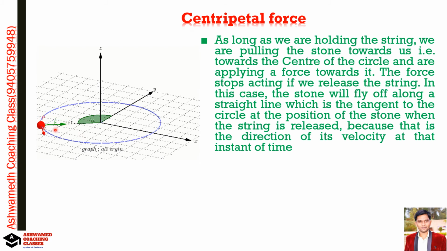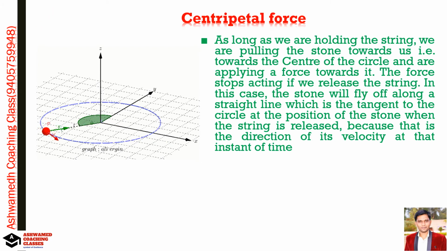बघा इथे बघा, हा जो स्टोन आहे असा फिरतोय. ओके, in circular orbit, आणि ही जी डायरेक्शन आहे बघा, ग्रीन एरो इथला. ओके, see here, see that stone trying to reach at the center of this circular orbit. Okay, see this direction, this arrow, so this stone is trying to reach here. Okay, so as long as we are holding the string, we are pulling that stone actually towards us, that is toward the center of the circle. Okay, this is the circular path, circular orbit, and that stone is trying to reach at the center of the circle.